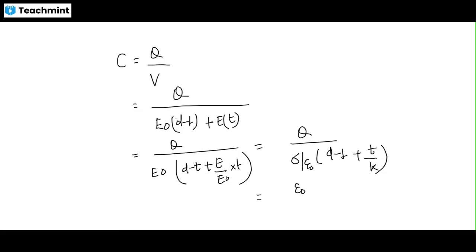So by solving, epsilon getting cancelled, and sigma is Q by area, epsilon naught A. And Q will be cancelled out.